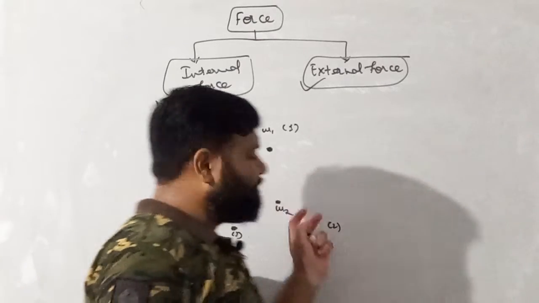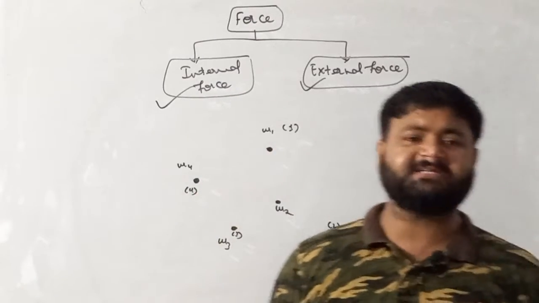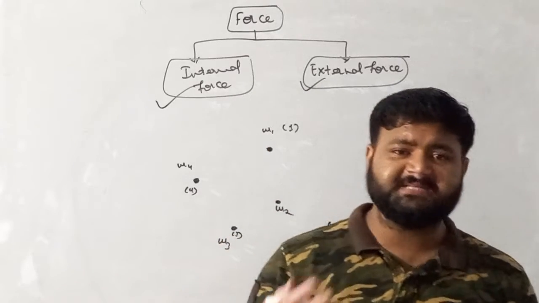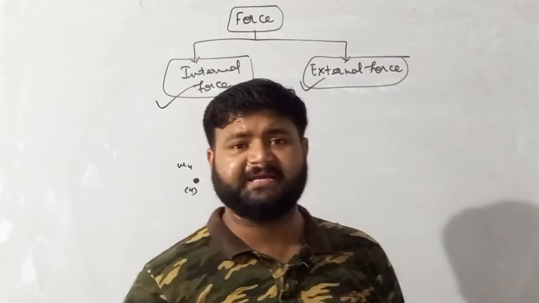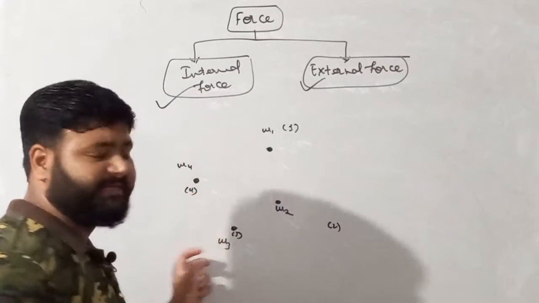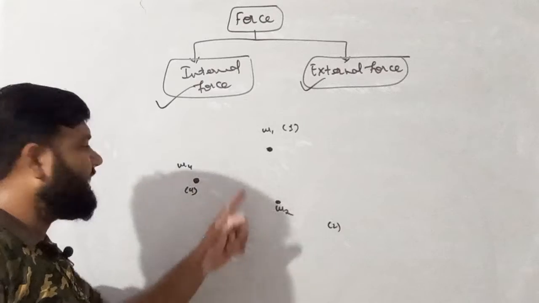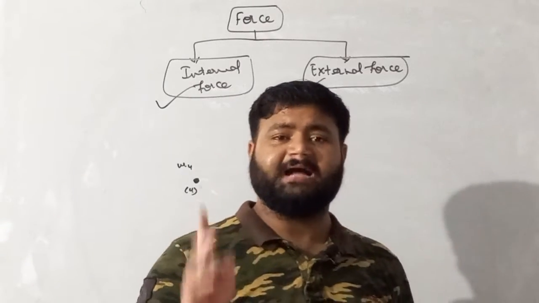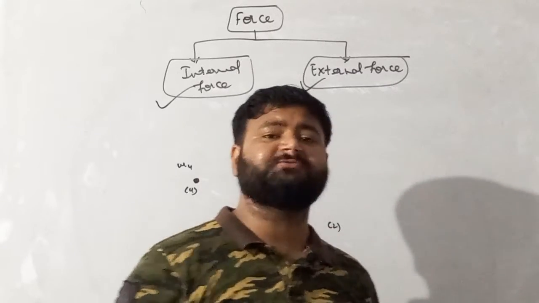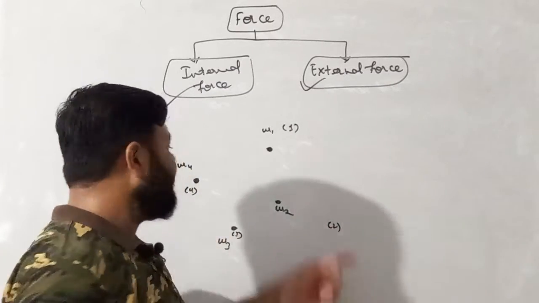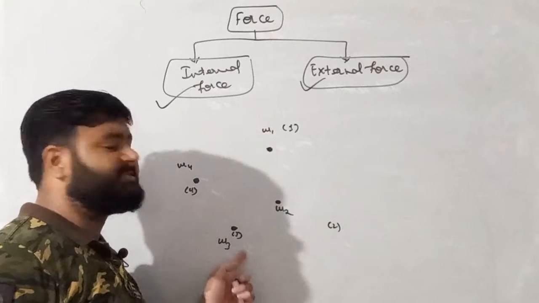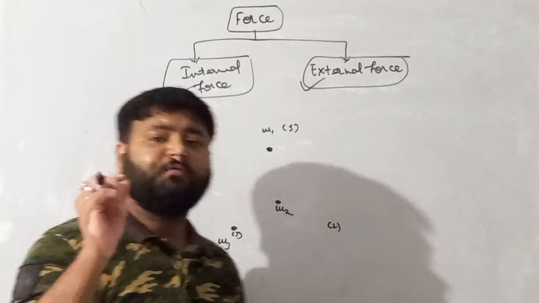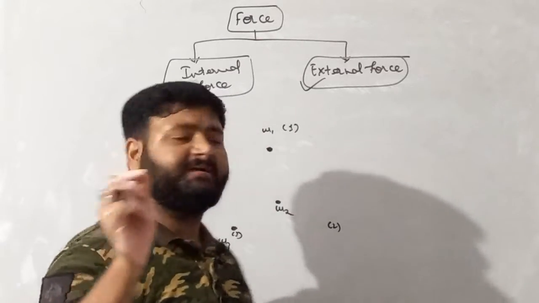We will place these particles in such a way that all the particles are applying forces on each other, like this.